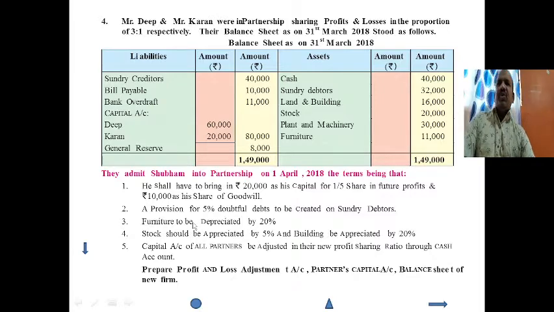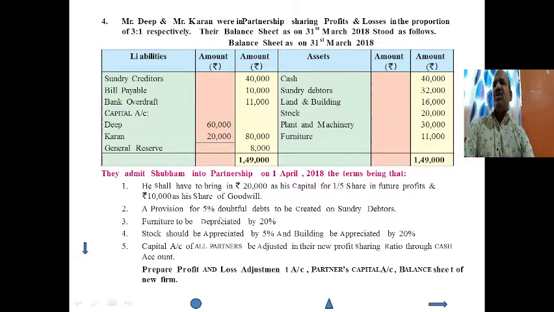They admit Shubham into partnership on 1st April 2018, the terms being that he shall have to bring rupees 20,000 as his capital for 1/5 share in future profits and rupees 10,000 as his share of goodwill. Number 2, a provision for 5% doubtful debts to be created on sundry debtors. It means RDD is maintained on sundry debtors. It will be reduction in the value of debtors.